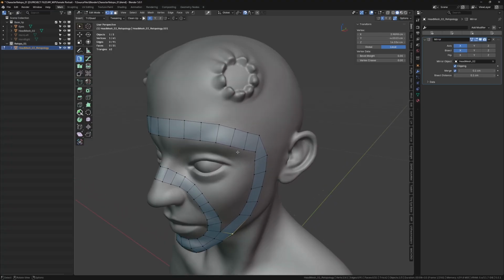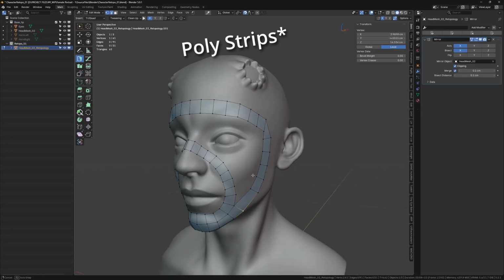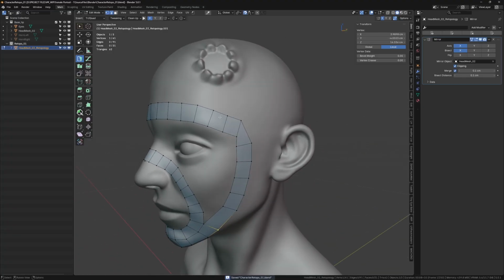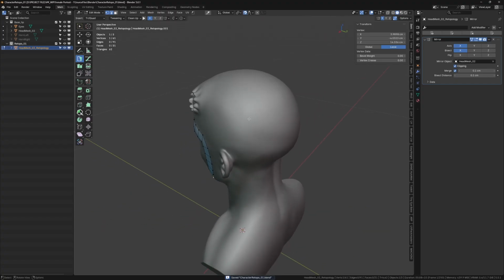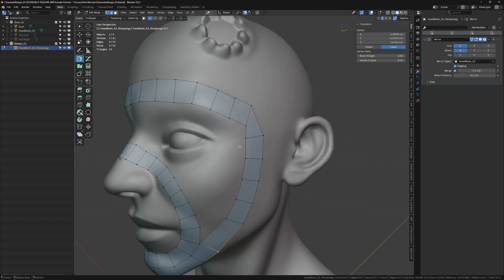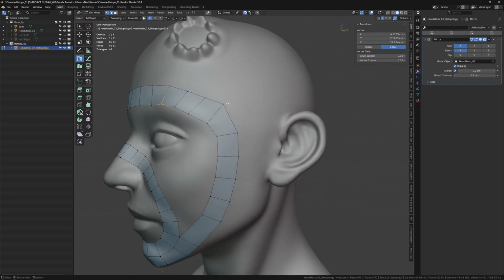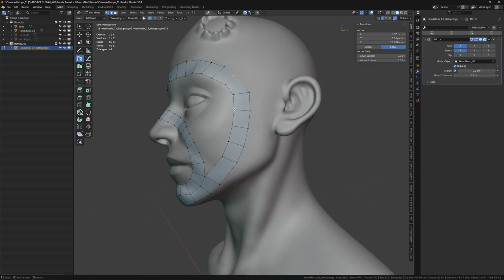I don't think I'm going to use the polystrips tool much, even though it has its uses maybe around areas like this. I don't think I'm going to use polystrips for the majority of my retopology process. At least not now. I don't find many use cases for this.